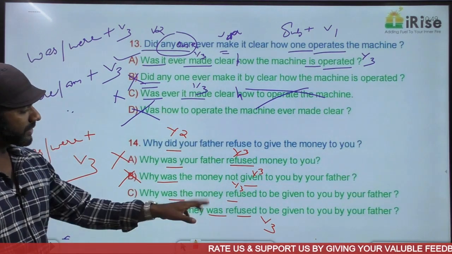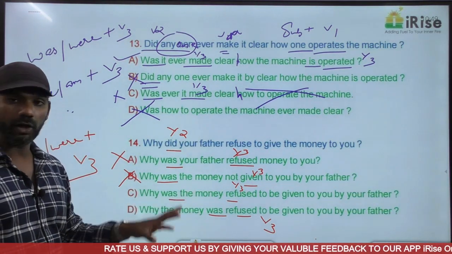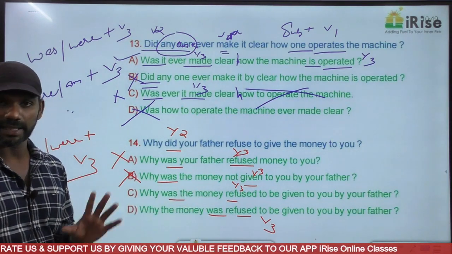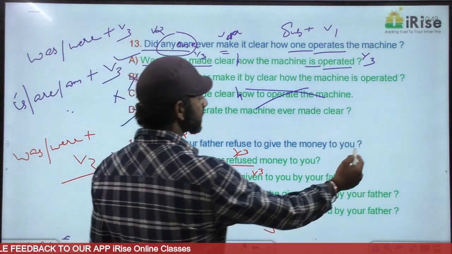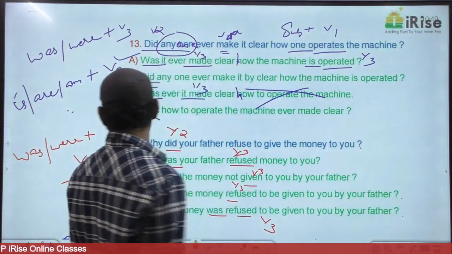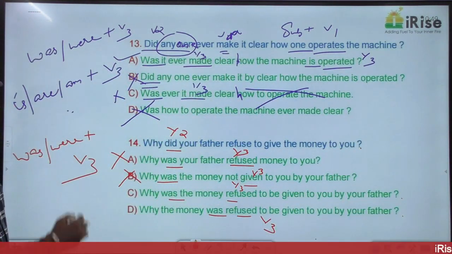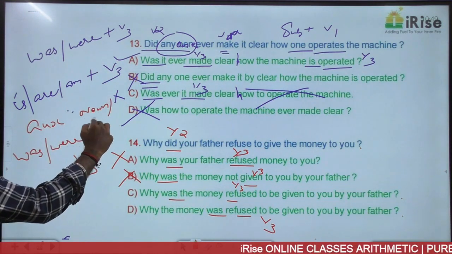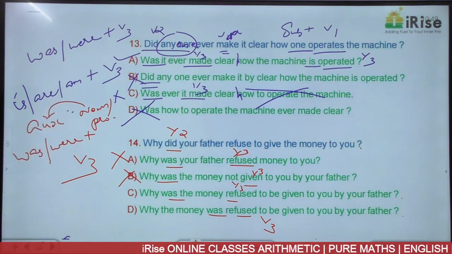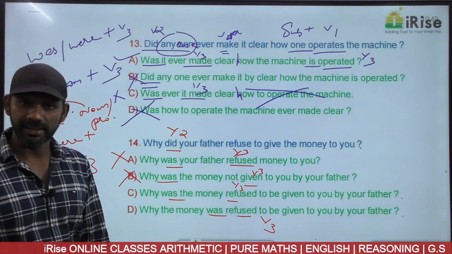Now we need to find out which of these two options, C or D, is grammatically correct. This is an interrogative sentence. It ends with a question mark. Now, as I told you, if it is interrogative, the auxiliary verb must come before the noun or pronoun. That is a rule we discussed.